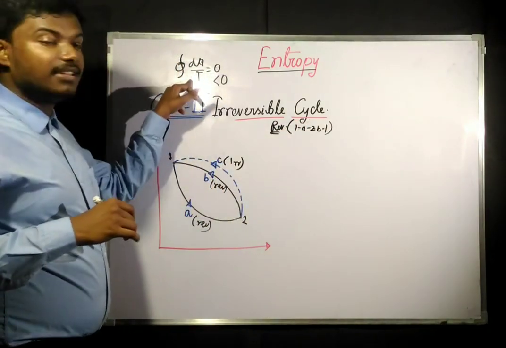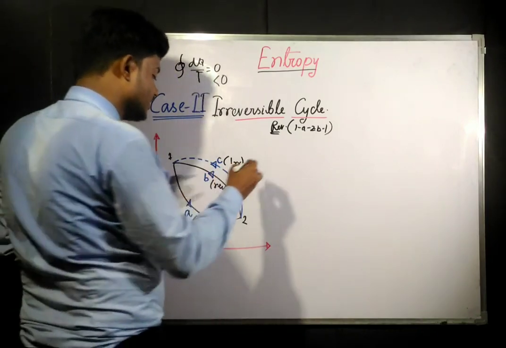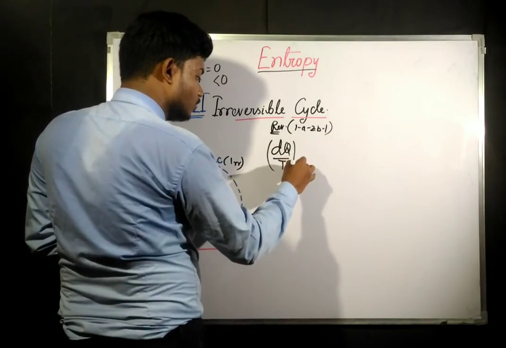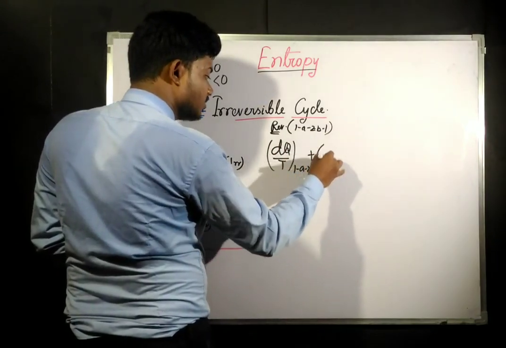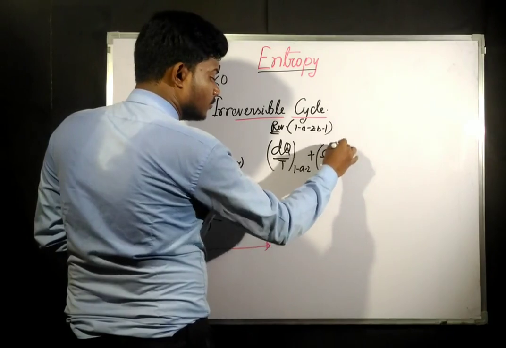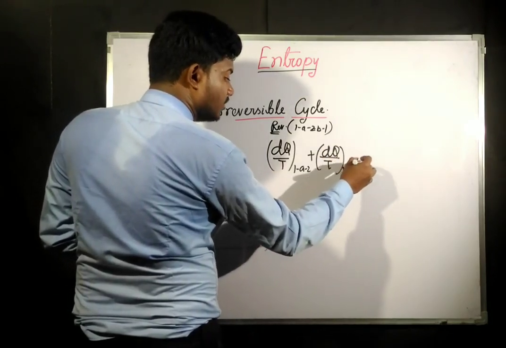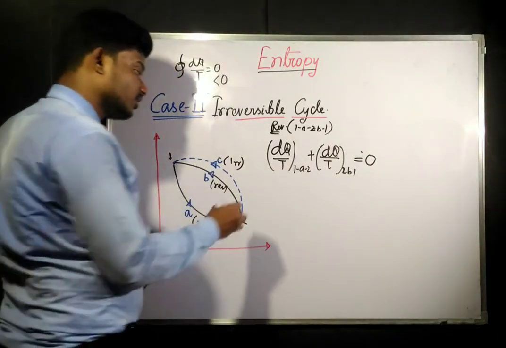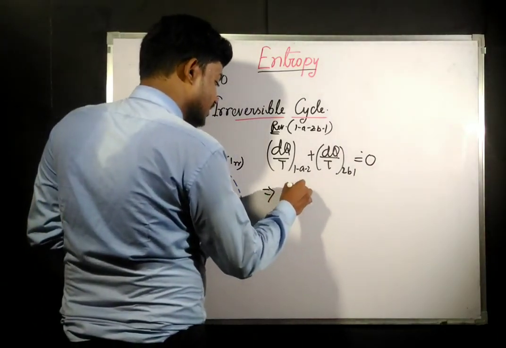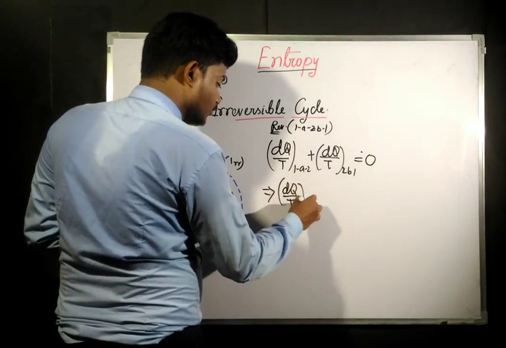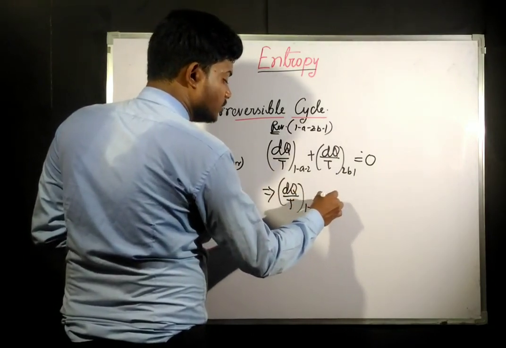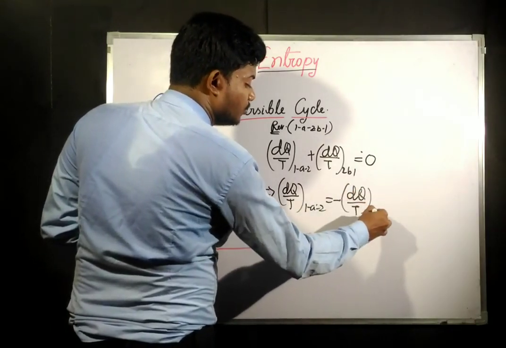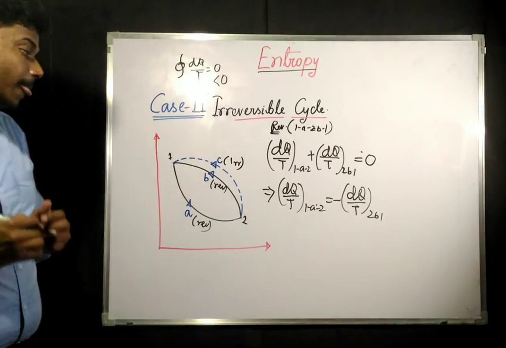Now if you write this equation for the reversible cycle, it is going to be the same as the previous one: dq by T for 1A2 plus dq by T for 2B1 is going to be equal to 0. From here you can write that dq by T for 1A2 is going to be equal to minus dq by T for 2B1.